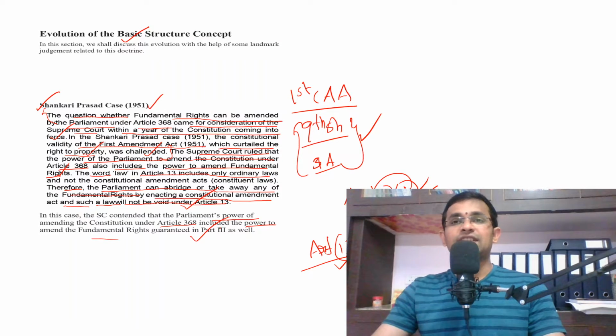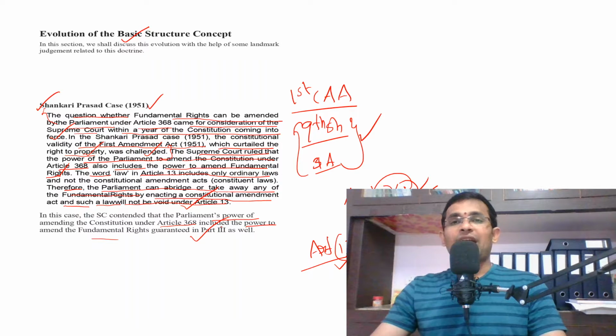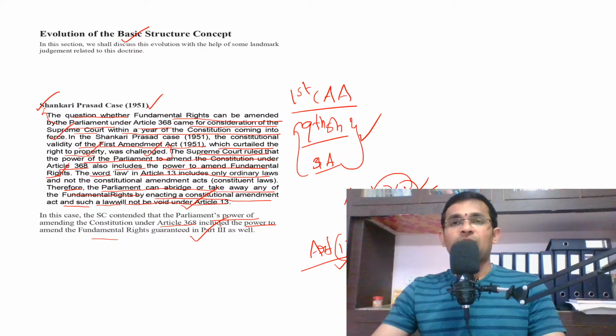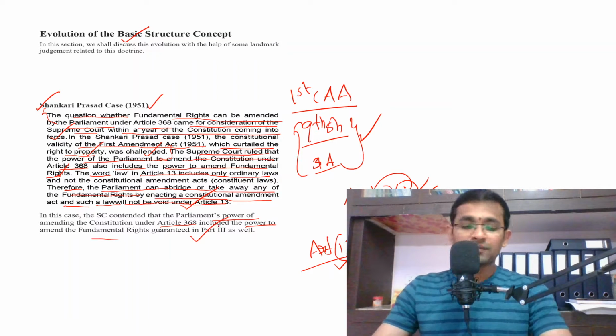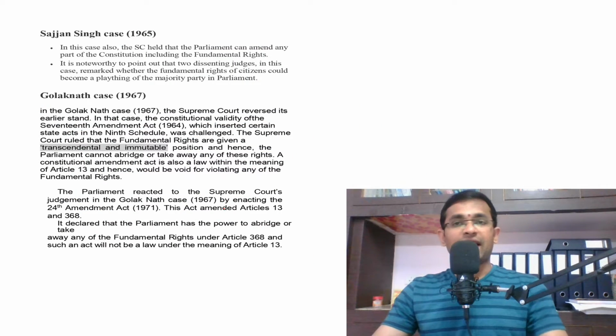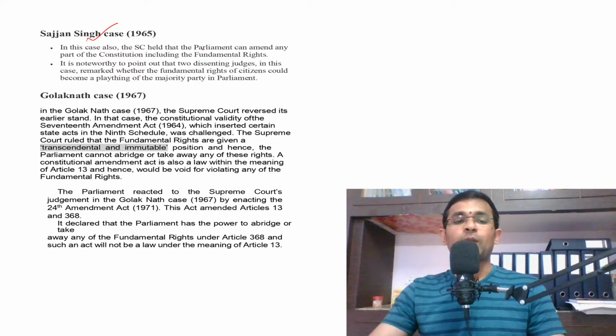That means through this judgment, the Supreme Court has given a free hand to the Parliament to amend the fundamental rights. Okay, right. And in the next case, in 1965, the Sajjan Singh case, in this case also, the Supreme Court held that Parliament can amend any part of the Constitution, including the fundamental rights, right?